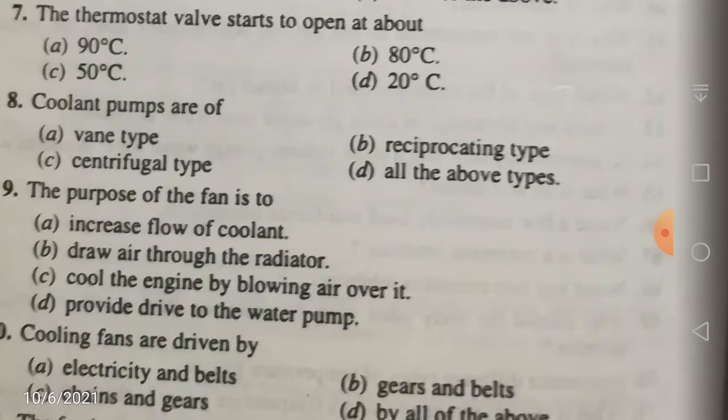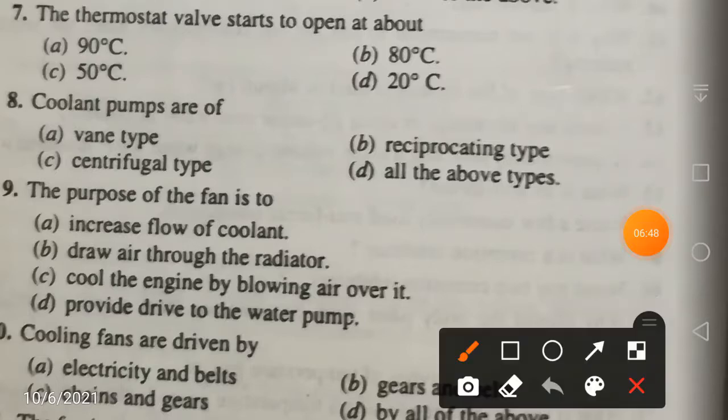Now, coolant pumps are made of, so there are a number of types of pumps, out of which we have rotor pump, plunger pump, vane pump, and also gear pump and crescent type of gear pump. So many types of pumps are there, but out of these, mostly we are going to use the centrifugal pump. Coolant pumps are normally of centrifugal type.